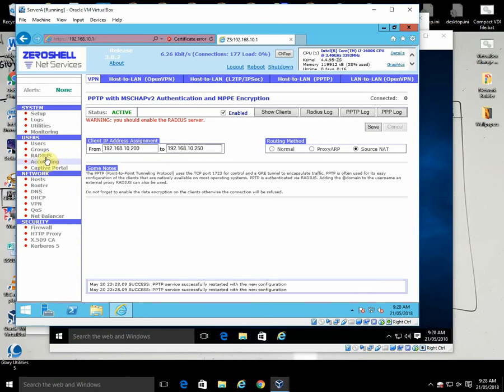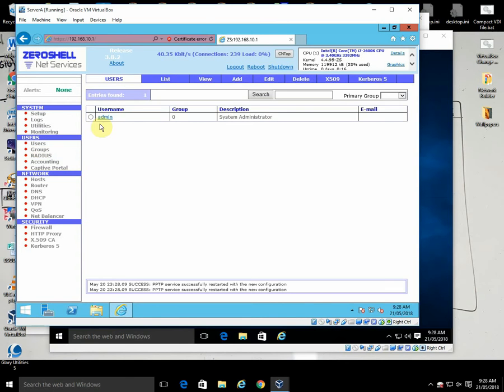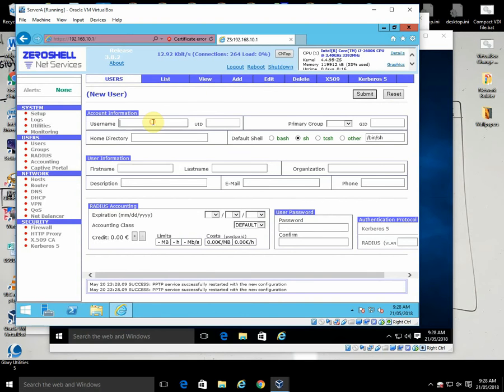What we need to do then is to go to radius, and we need to go to users first and create a user. So this is for internal radius, so we've got a user there. We need to add a user, so I'm just going to go, let's add Yoda.